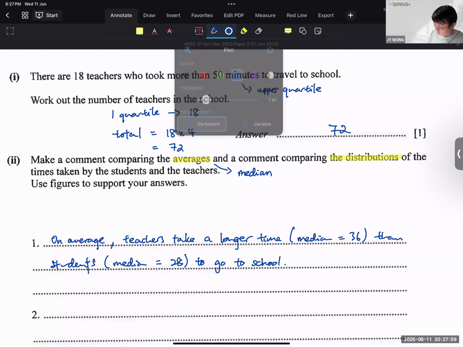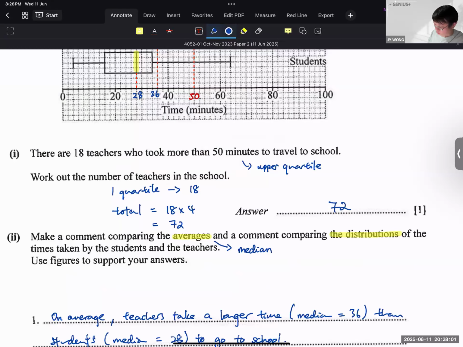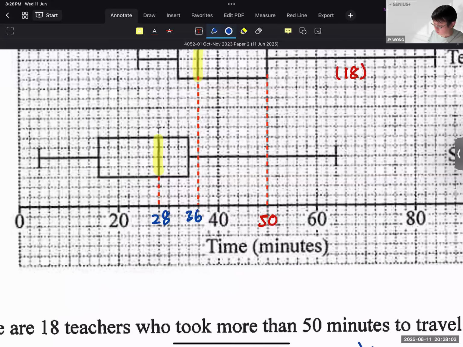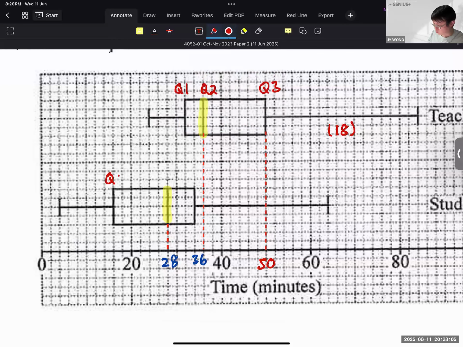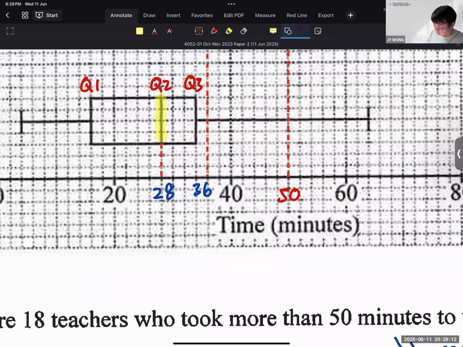So in the box and whisker, you have your IQR to compare range, because your box and whisker indicates your Q1, Q3, and your median. So you need to go and find what is the IQR here.